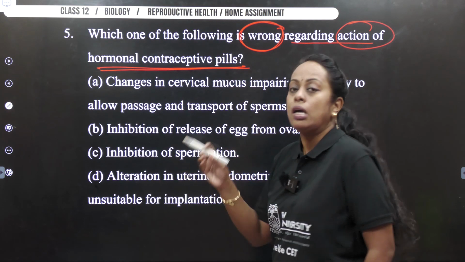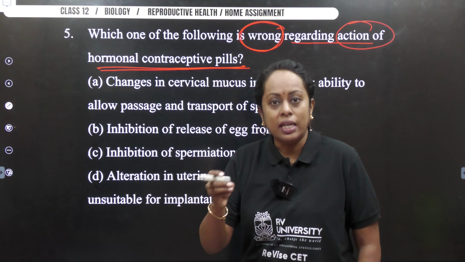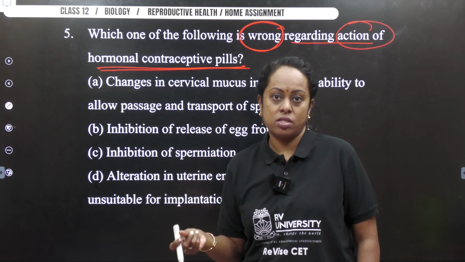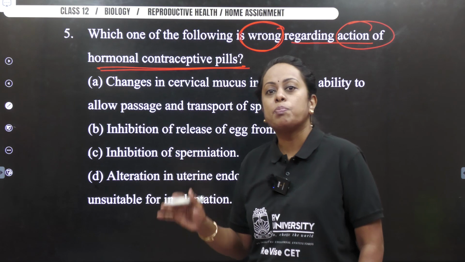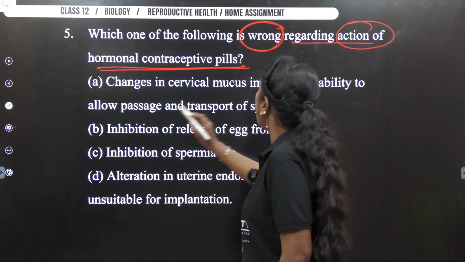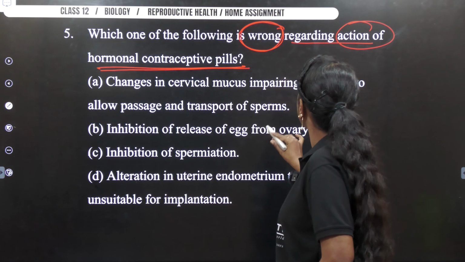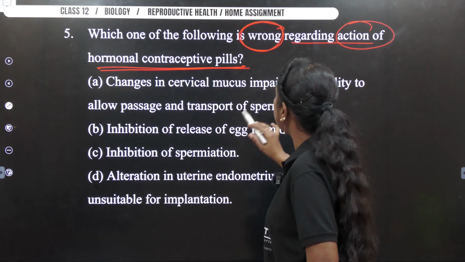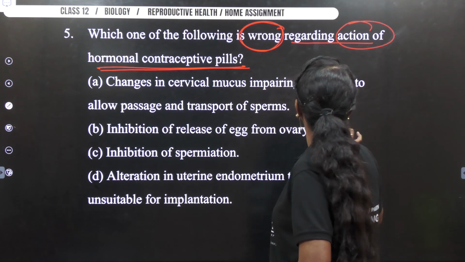Okay, fine. If progesterone is being released, the fluid of the cervix region is highly viscous, so thereby the movement of the sperm is hindered. Okay, inhibits the release of the egg from the ovary.